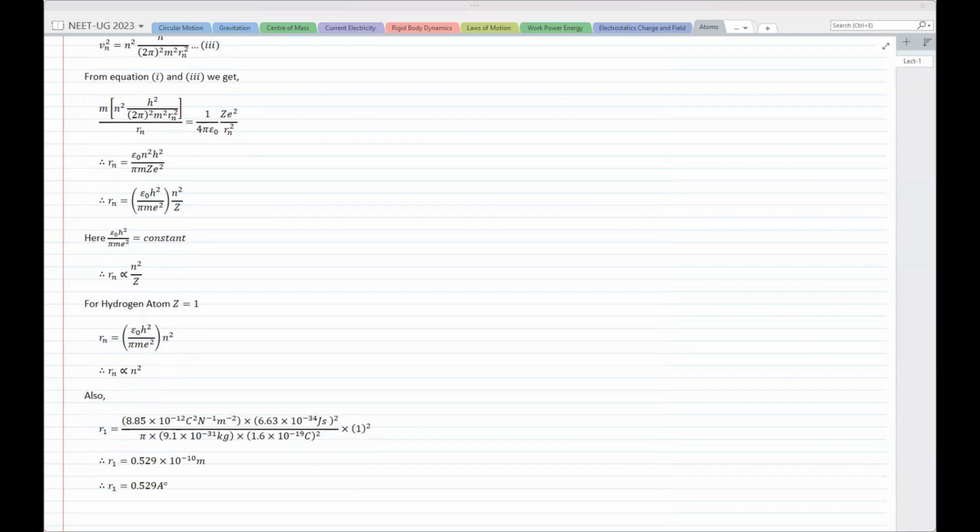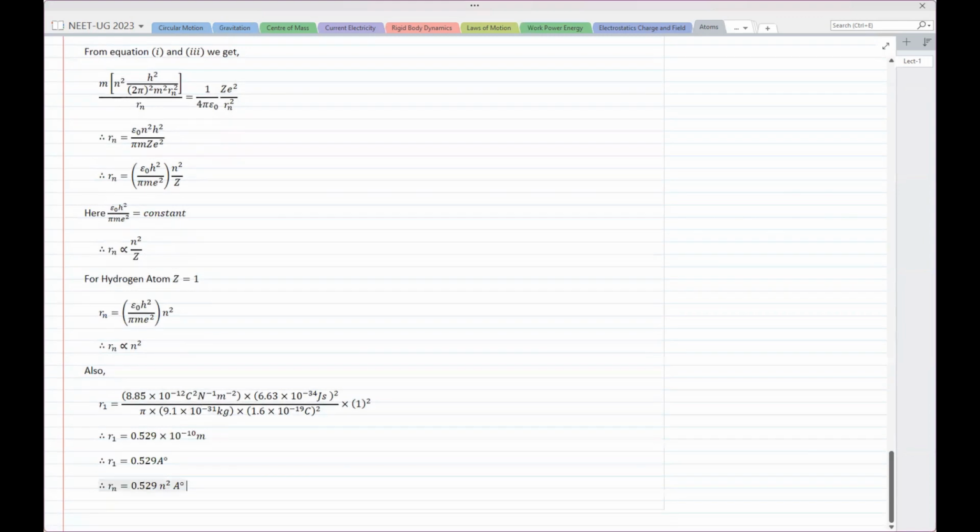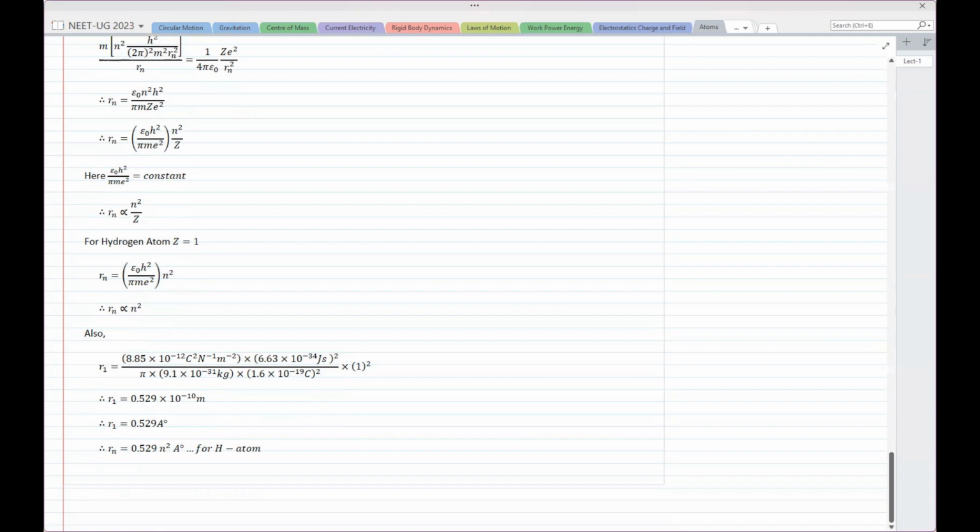So Rn for hydrogen atom can always be written as 0.529 n square angstrom. Okay. Now this is for hydrogen atom, and for any other hydrogen-like atom, it will be 0.529 n square upon Z. Okay. It will be 0.529 n square upon Z.